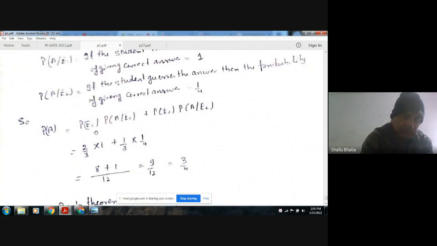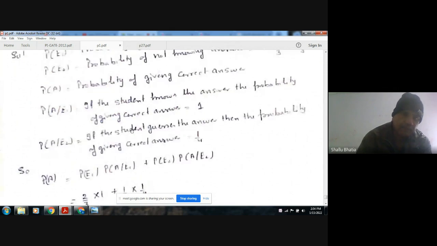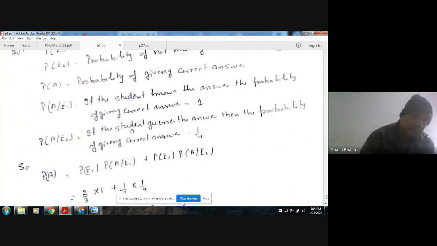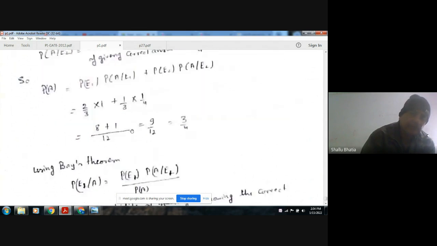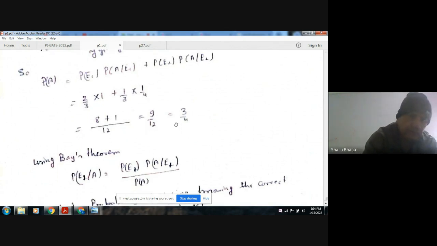So this is P(E1) P(A/E1) plus P(E2) P(A/E2). We have all the values. P(E1) is 2/3, P(A/E1) is 1, and P(E2) is 1/3, and P(A/E2) is 1/4. So we have 3/4 as P(A).